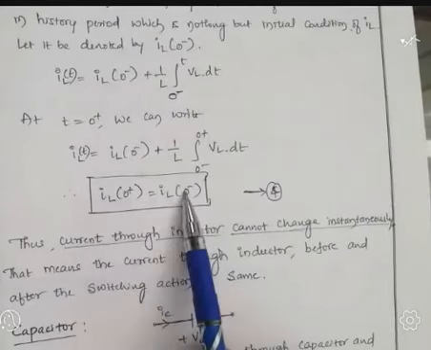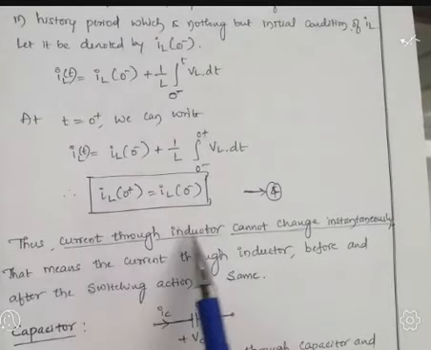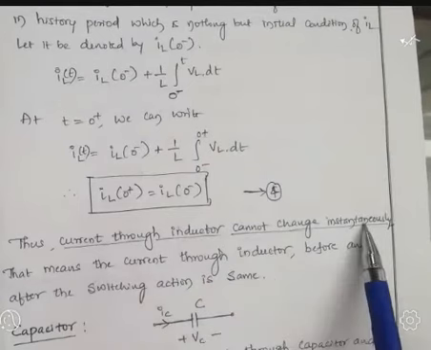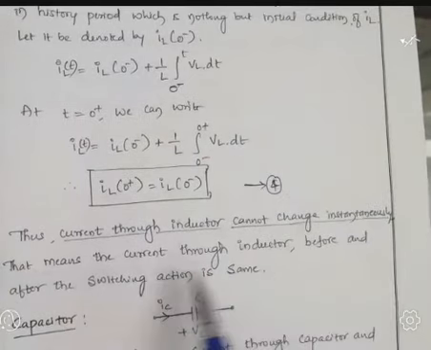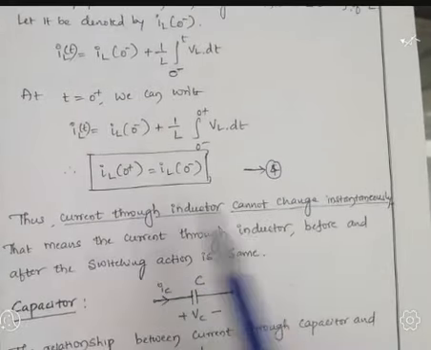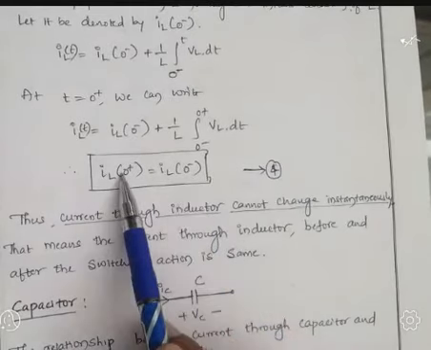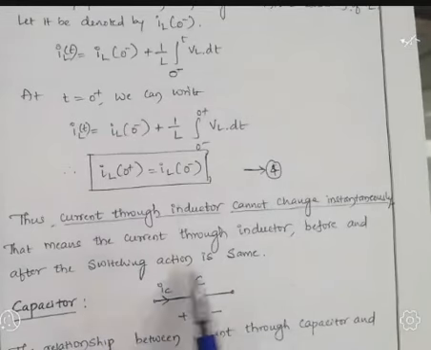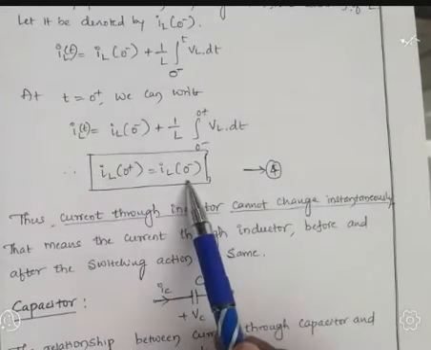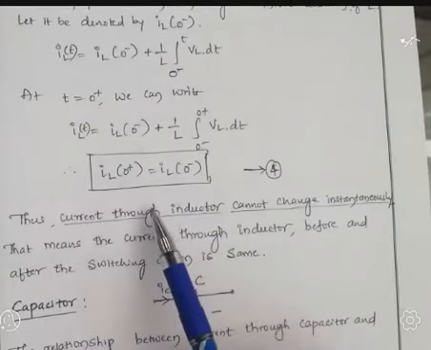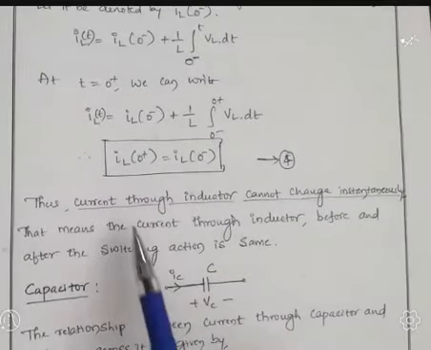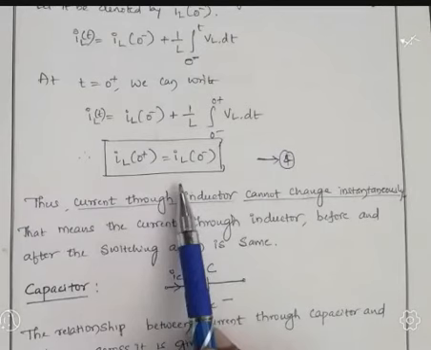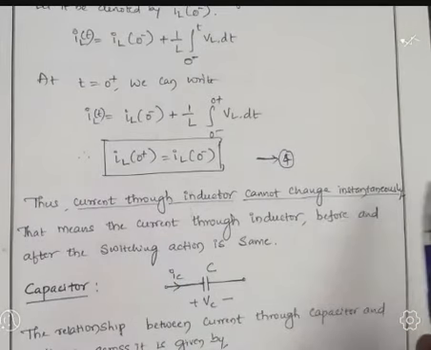It means the current through the inductor before and after the switching action is the same. Because of that reason, we say that the current through the inductor cannot change instantaneously. This point we have to remember.